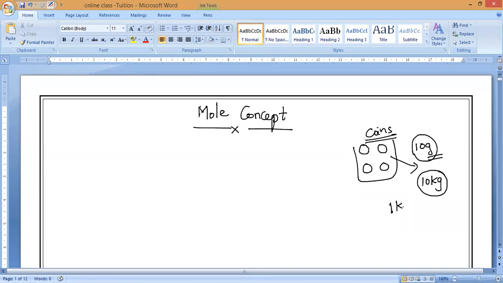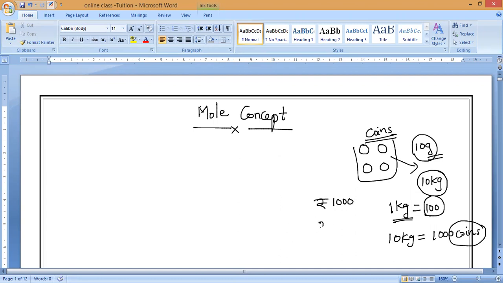So 1 kg is equal to how many coins? 100 coins will be there. Is it yes or no? Because 100 grams equals 10 coins. Correct? So 1 kg of coins equals 100 coins. 10 kg means 1000 coins will be there. Suppose if the 1000 coins are 1 rupee coins, then what is the total amount? The total amount is 1000 rupees. Is it yes or no?